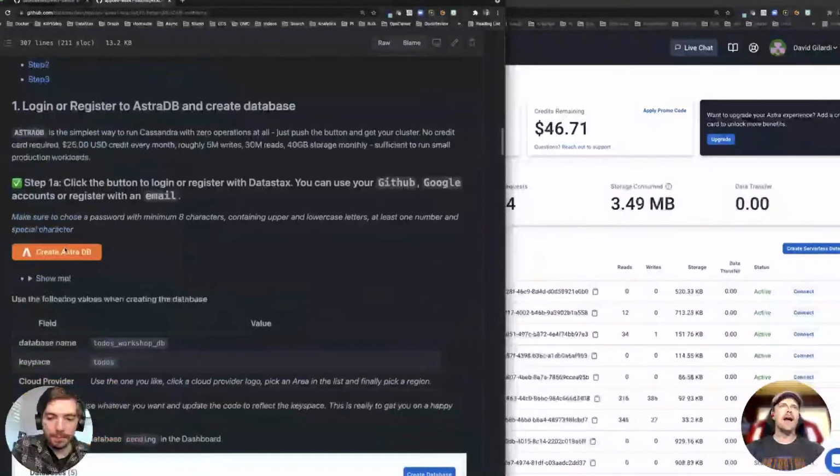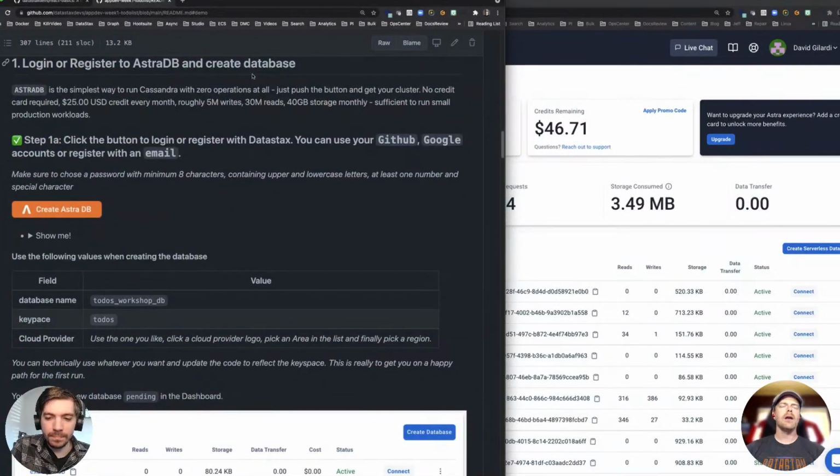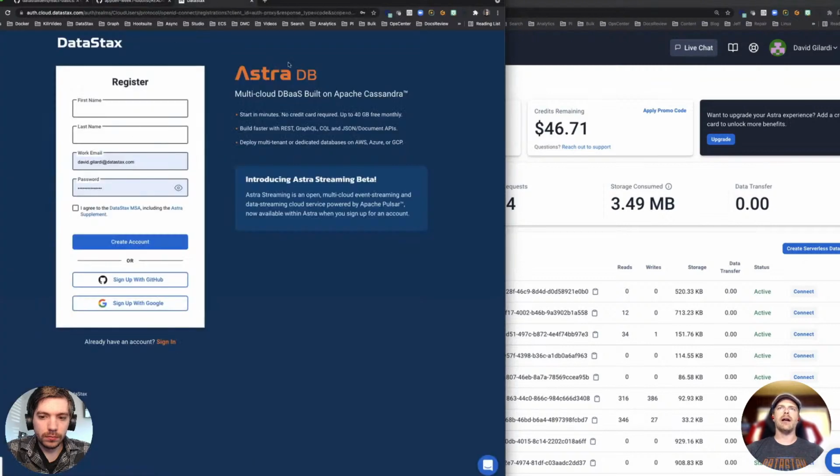Okay, so follow me down to step 1, log in or register to Astra DB and create database. Now, you're going to notice throughout this, as I go through it, there'll be buttons like this, create Astra DB. Unfortunately, Markdown does not let us target blank, so when you click on this, it's not going to just launch into a new tab. So you're going to want to either right-click and say open link in a new tab, or middle click or control click or command click, whatever OS you're in. You want to put that in a new tab, and this is going to bring you to the Astra signup.